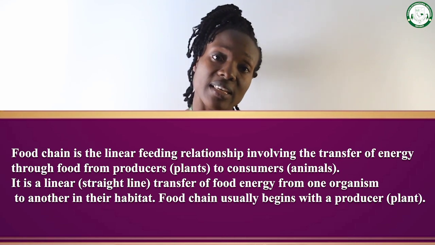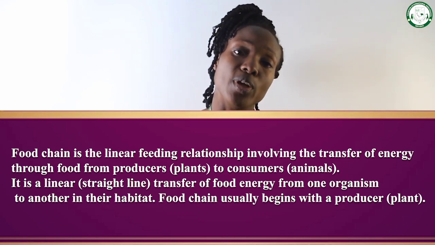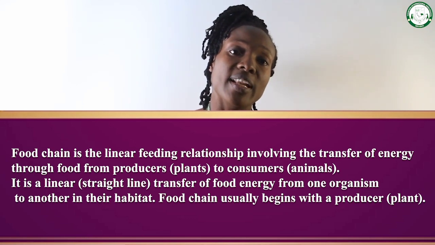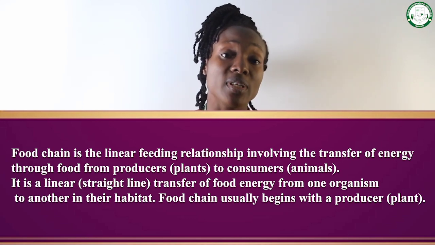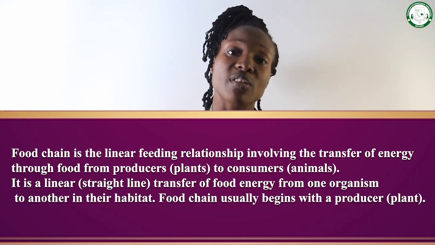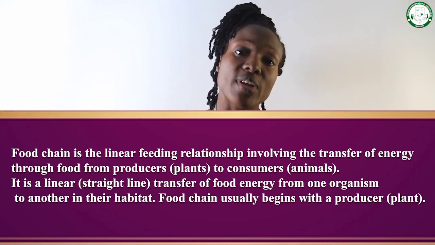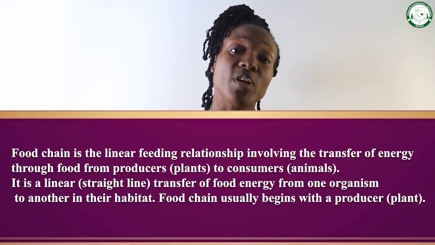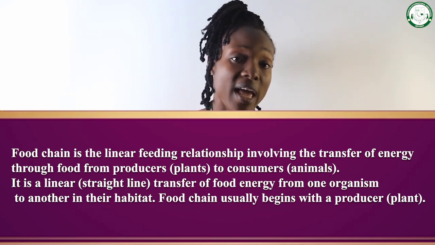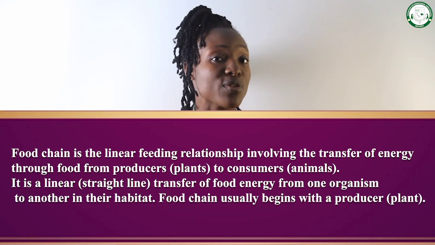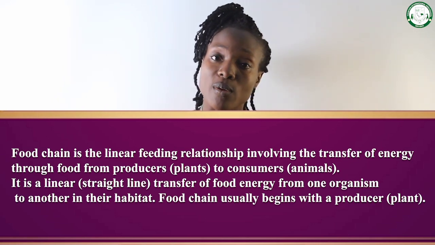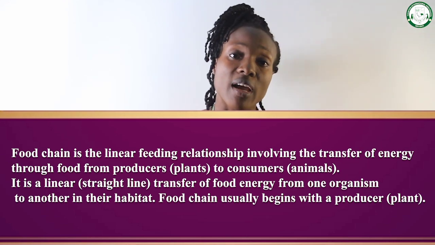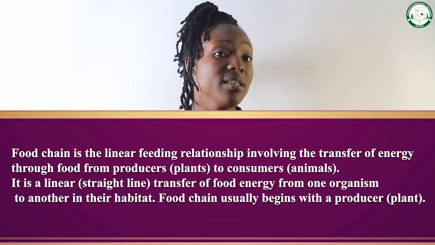So like I said, it is a linear feeding relationship. Take for example, an ecosystem. You know, in the last class where we discussed ecosystem, I told you that it is a community of plants and animals functioning with the non-living things in that environment. And then we discussed the living factors in an ecosystem, where I mentioned the producers, consumers, and the decomposers.